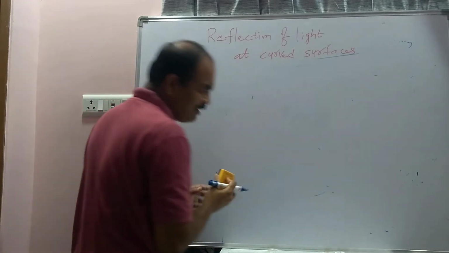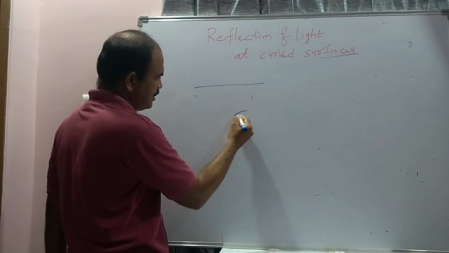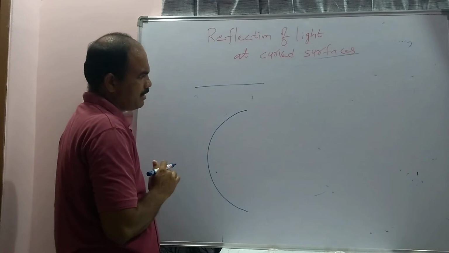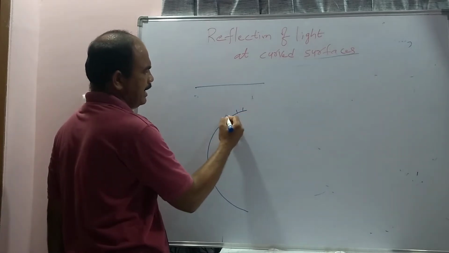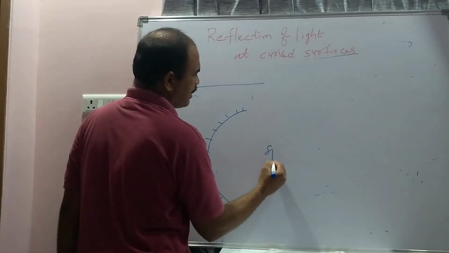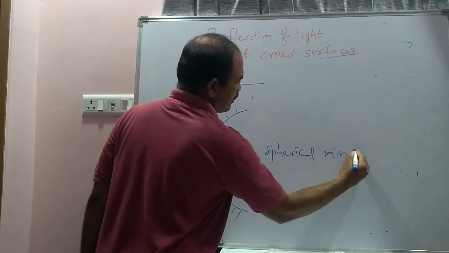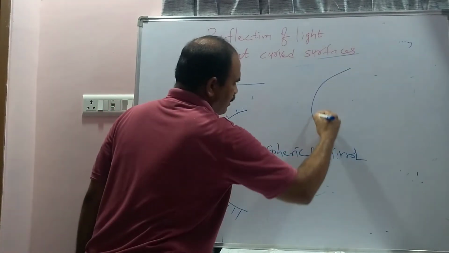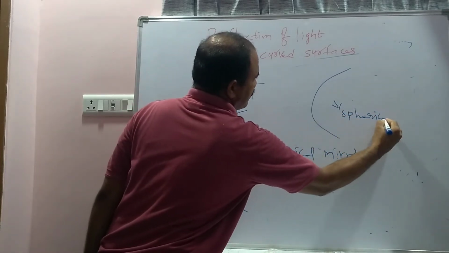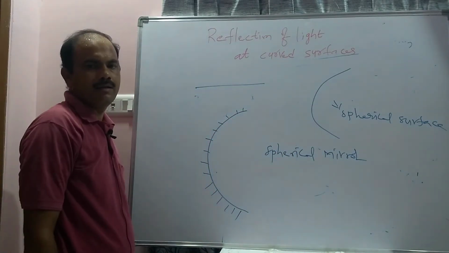And if the surface is curved, and for example this is called a plane surface, and this is called the curved surface. So if one curved surface is coated with red lead oxide, now it becomes a spherical mirror. Without the coating it is called only a spherical surface. Here it is called a spherical mirror.